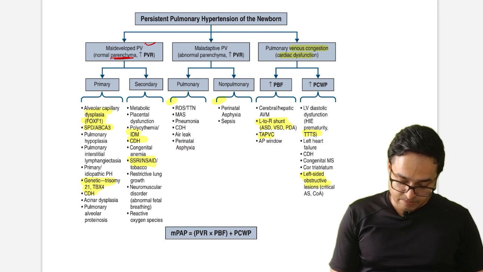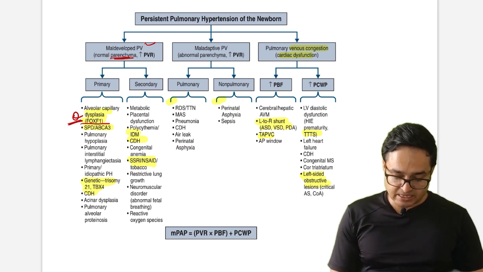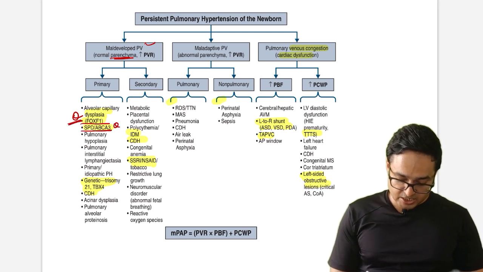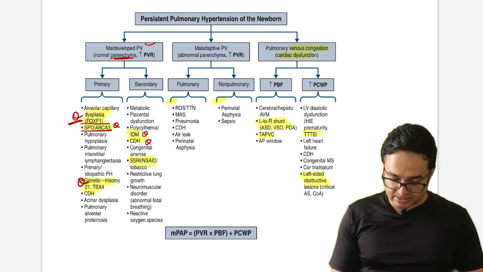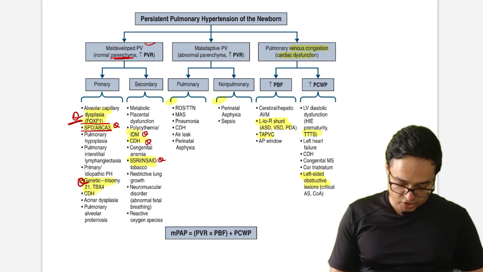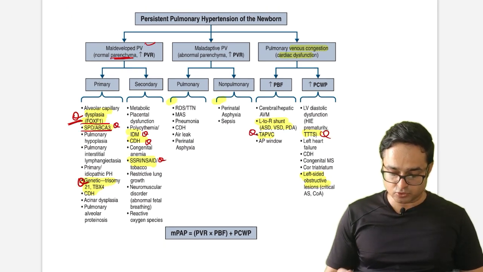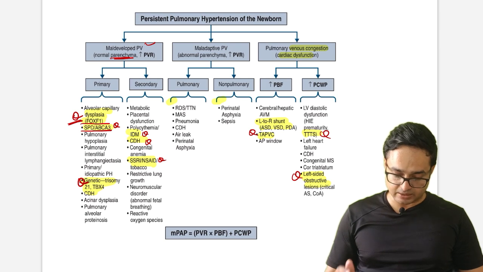Alveolar capillary dysplasia, FOXF1, this gene can be asked. Okay, potential MCQ. SPD, ABC, A3 can be asked. Genetic trisomy 21, TBX4, CDH, and IDM, CDH, and SSRI NSAIDs can be asked. Okay, so pulmonary venous condition like cardiac dysfunctions, left to right shunt, ASD, TAPVC, TTS, left side obstruction. So just go through this flow chart again.